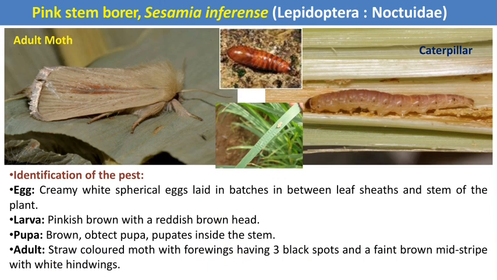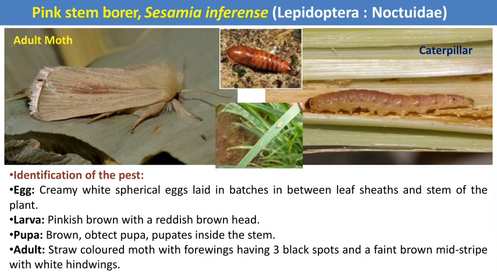This is the first and major pest of nearly all the cereal crops. The name is pink stem borer. Actually, the pest name itself indicates it. Why is it called pink? Because the larval stage of this pest is pink in color. Then why is it called a stem borer? Because the damaging stage of this pest is a caterpillar, and the caterpillar feeds on the inner content of the stems, hence it is known as the stem borer.